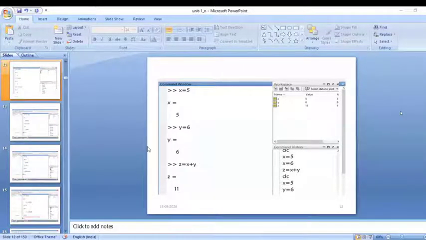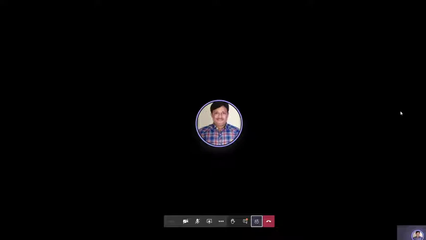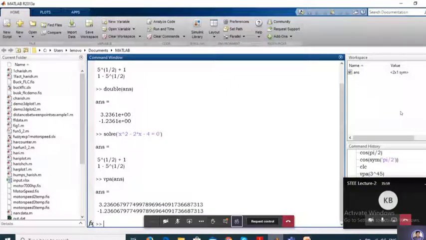Okay, one minute. I will stop share and go for screen. Now you are able to see the MATLAB screen. Yes, sir.